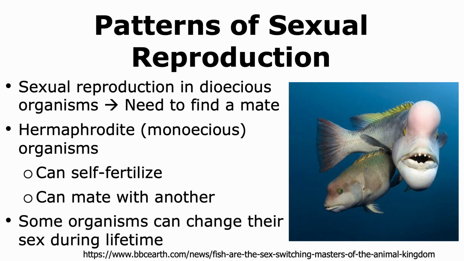Some animals have the amazing ability to change their sex during their lifetime. Thus, they may start off as females and produce female gametes, and then switch to become males and form male gametes. There are different types of fish that are able to show this phenomenon.